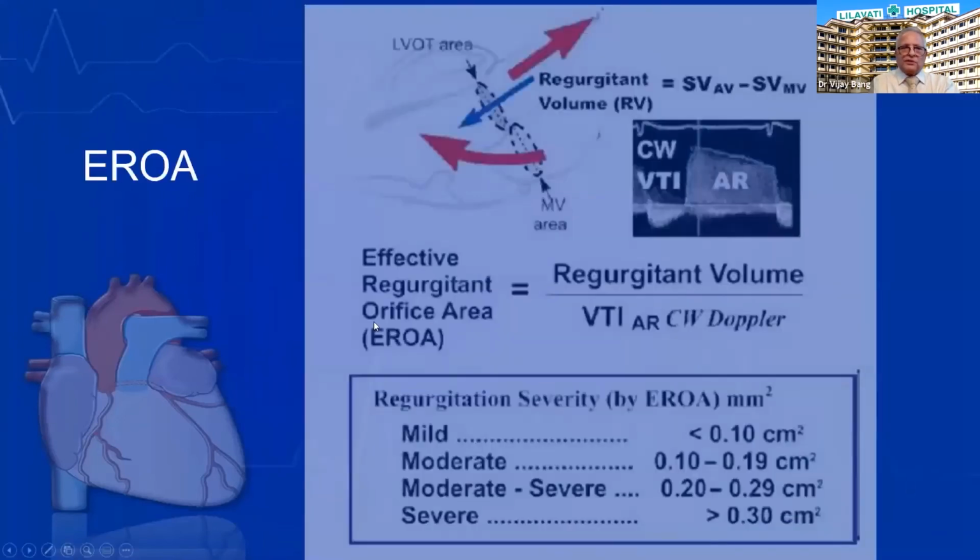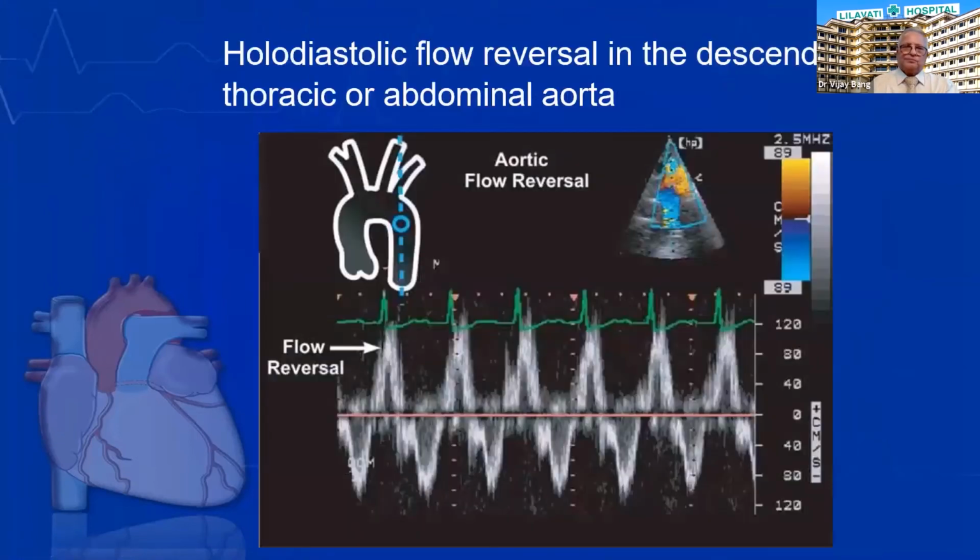ratio. The effective regurgitant orifice area can be measured easily on the echo, and if it is more than 0.3 centimeters square, it indicates severe AR. Moderate is 0.1 to 0.29 centimeters square. Then the presence of holodiastolic reversal in the descending thoracic and abdominal aorta is suggestive of severe AR.